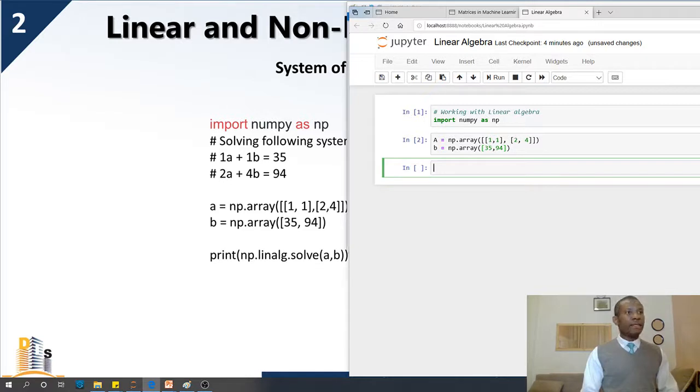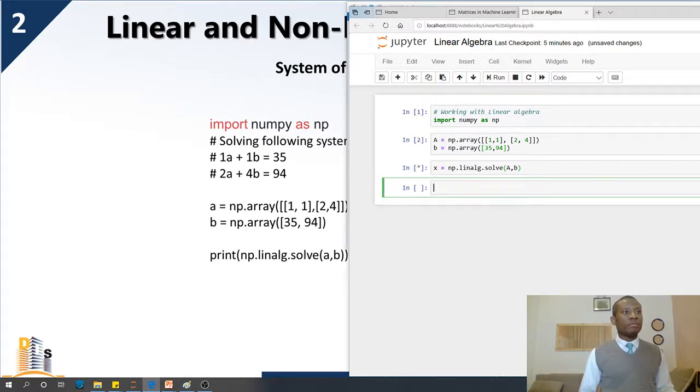So I'm going to say x is equal to np.linalg.solve, and you specify matrix A and the result vector B, and that is going to give us x, okay. So I'm going to run it at this point, and let's look at the value of x and see.